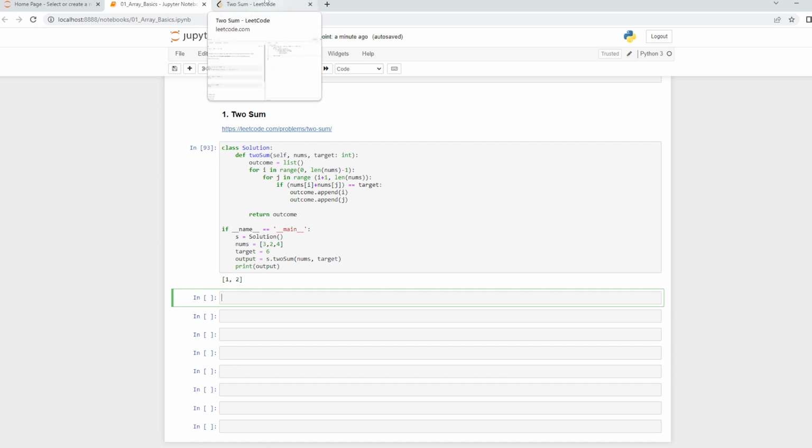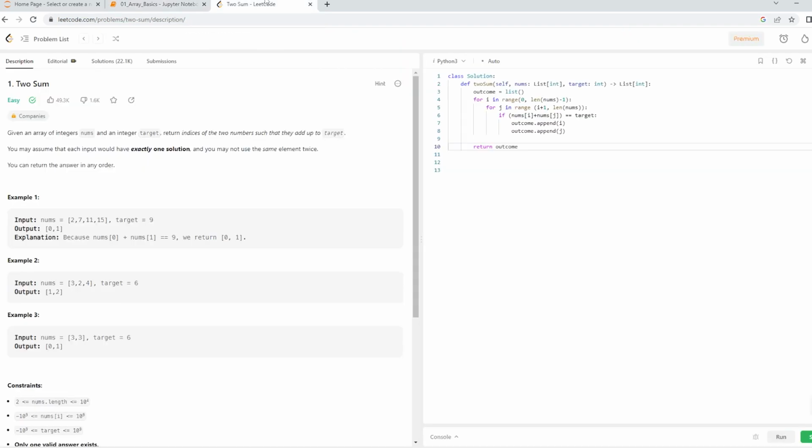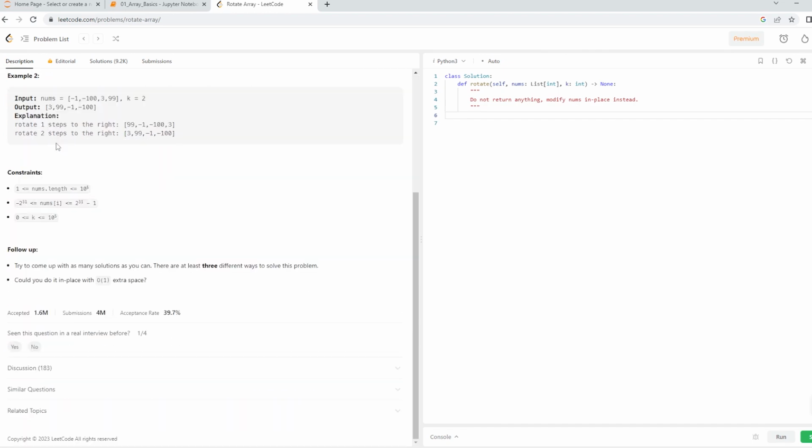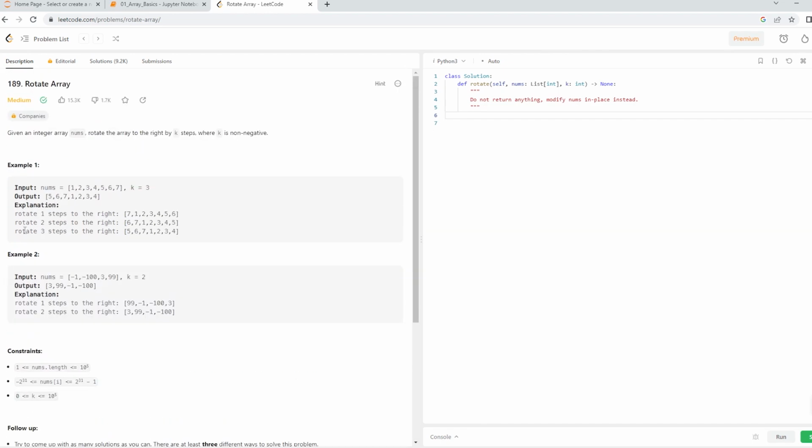You give it a k value and based on that k value it is going to rotate your array. This is a medium level problem, and many companies use this. So this is more likely used.